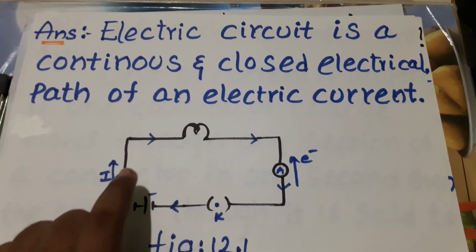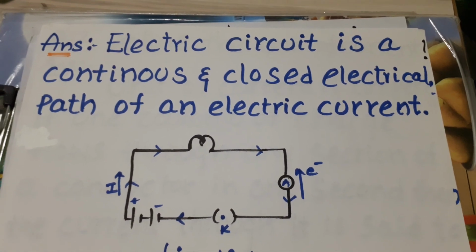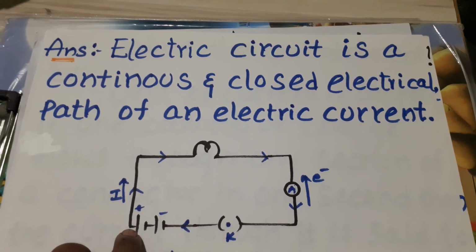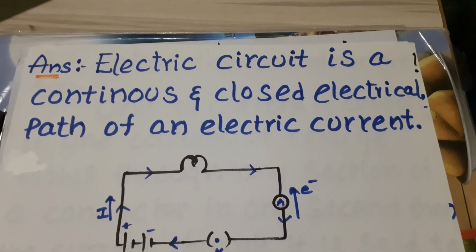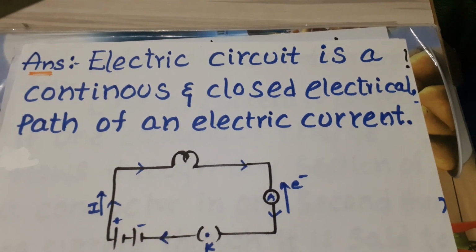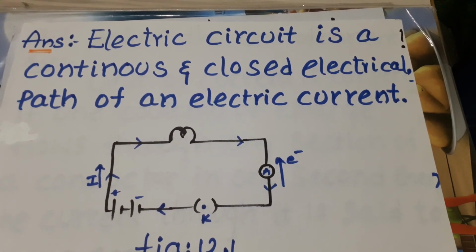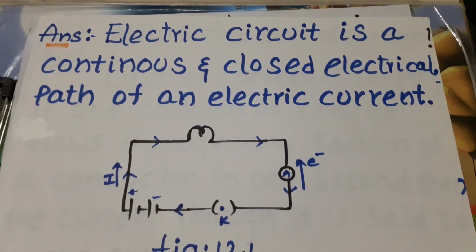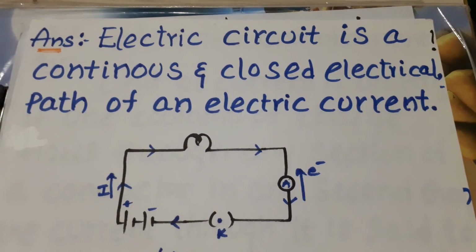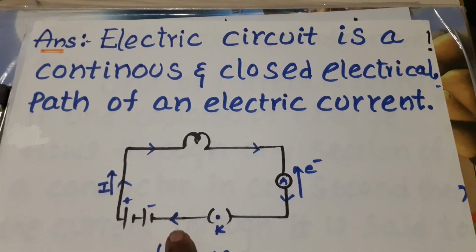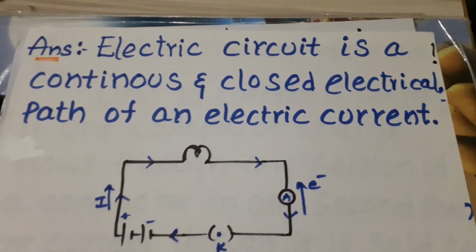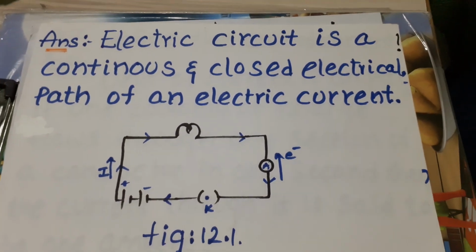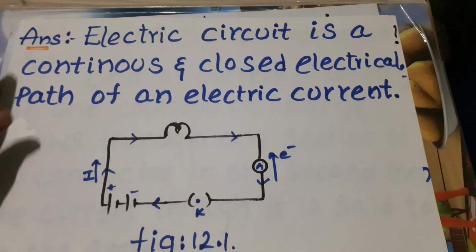In this circuit, what is the direction of the current? I have already marked it in the diagram. Current I flows from the positive terminal of the battery to one terminal of the bulb. And what is the direction of flow of electric charges? The direction of flow of electric charges is opposite to the direction of flow of electric current. So the charges flow from the negative terminal of the battery through the bulb to the positive terminal of the battery. I hope you understand this circuit diagram.